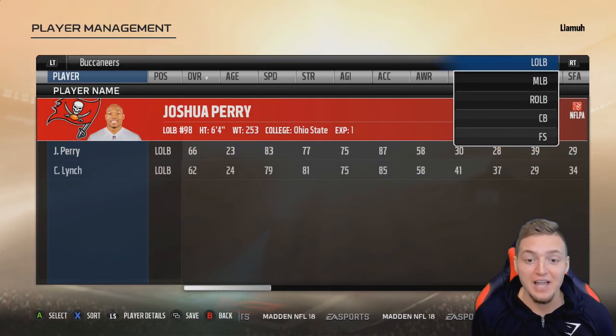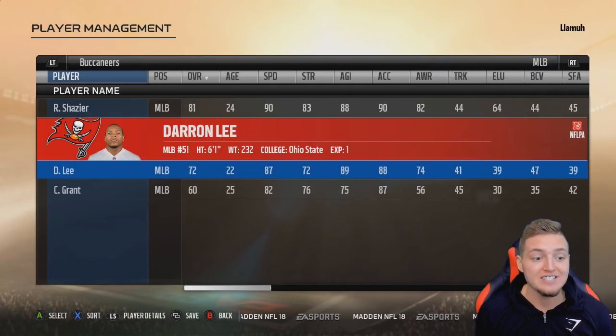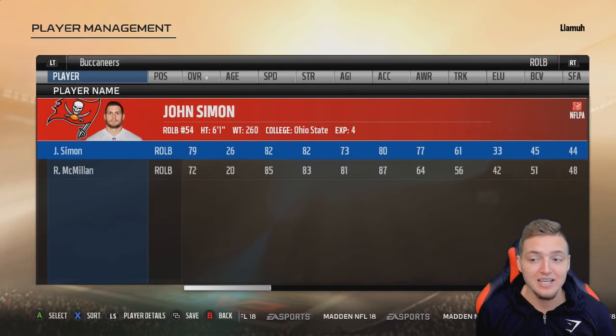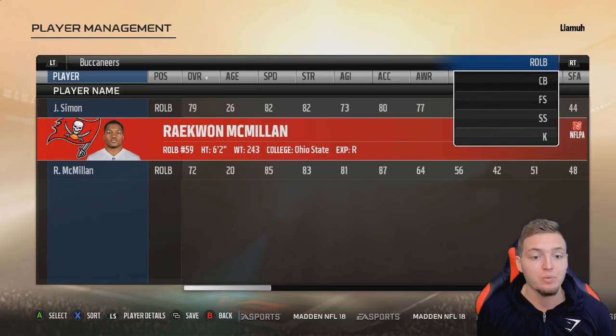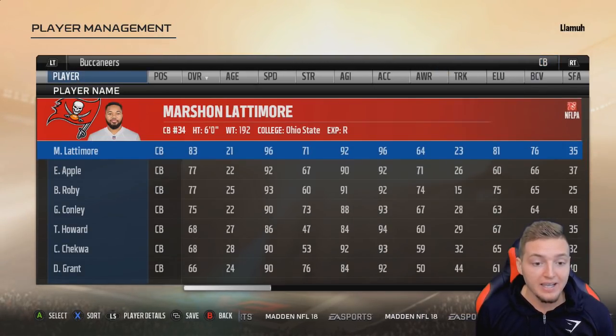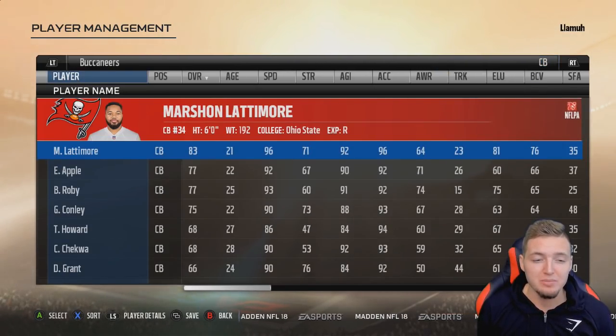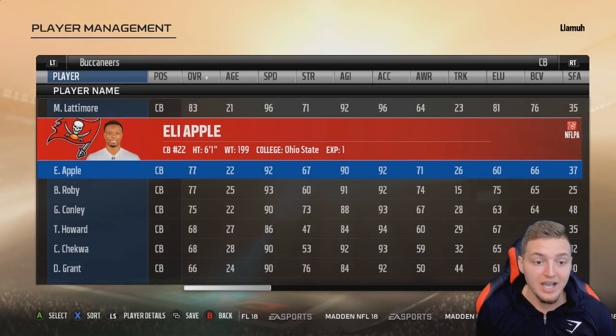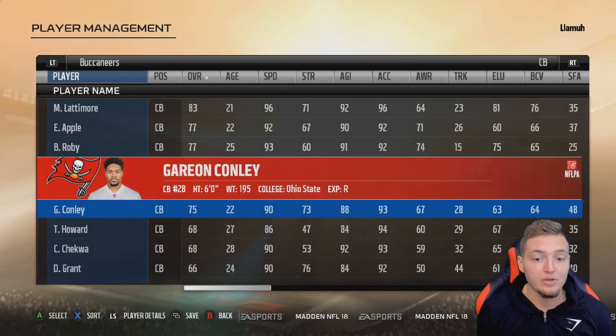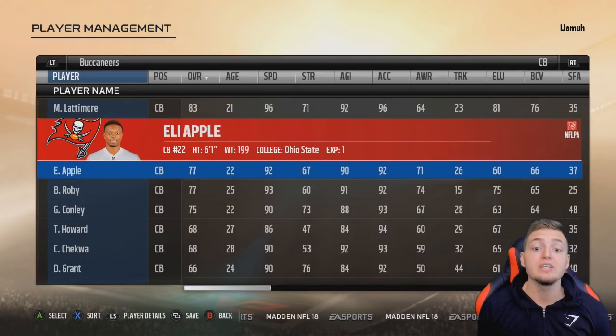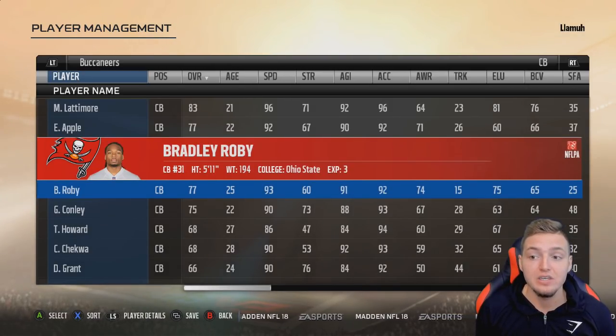Now we have at the linebacker position, Joshua Perry. Ryan Shazier backed up by Darron Lee. And outside linebacker on the right side, John Simon backed up by Raekwon McMillan. At cornerback, got Marshon Lattimore, probably should be a little bit higher rated. Then you got Eli Apple, Bradley Roby, and Gareon Conley. Some really good and really young players at the cornerback position.